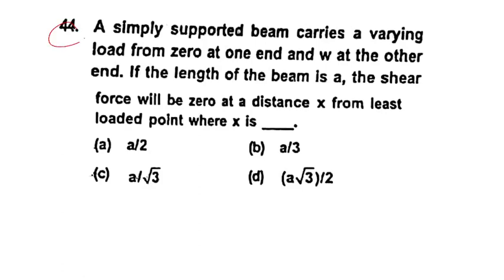Next question. Question number 44. A simply supported beam carries a uniformly varying load from 0 at one end and W at other end. If the length of the beam is A and the shear force will be 0 at distance x from least loaded point, where x is what? Right, let's start again with this problem. Okay, 1 minute.